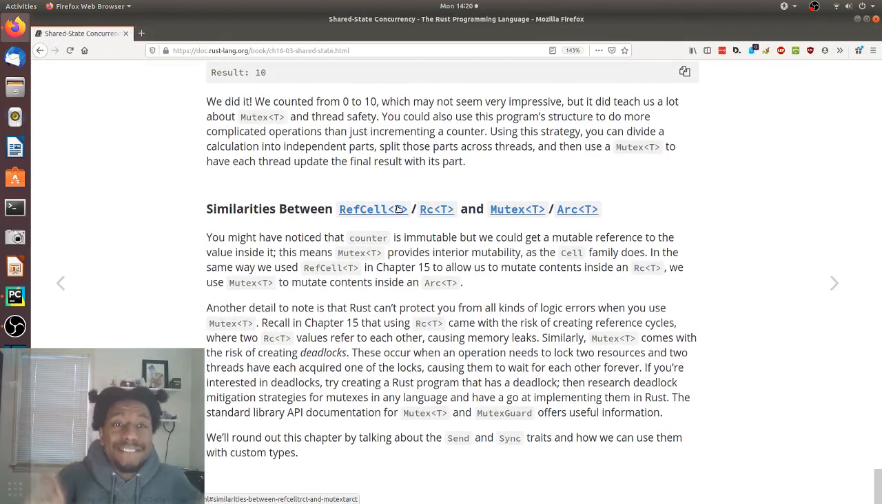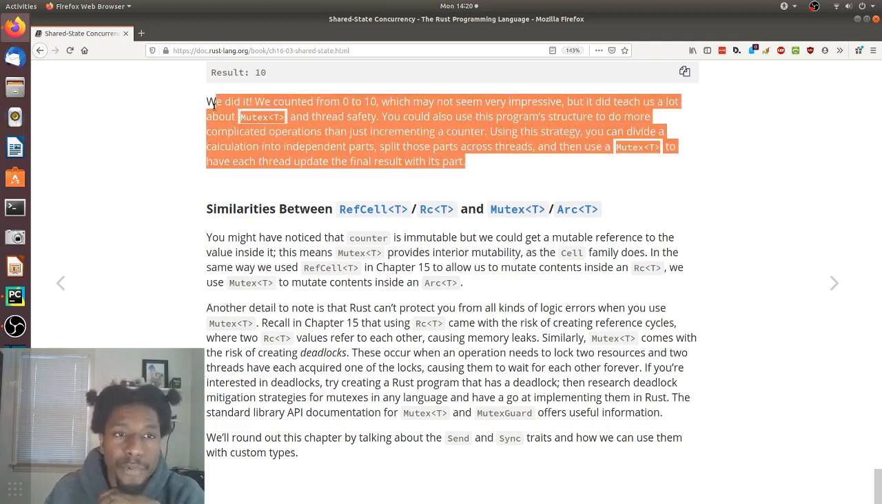We did it! We counted from 0 to 10, which may not seem very impressive, but it did teach us a lot about mutex and thread safety. You can also use this program structure to do more complicated operations than just incrementing a counter. Using this strategy, you can divide a calculation into independent parts, split those parts across threads, and then use a mutex to have each thread update the final result with its part. Yeah, the structure of how we wrote our program makes sense. You can use that in many other ways while still using mutex that are much more complicated than incrementing a counter. I give you that.